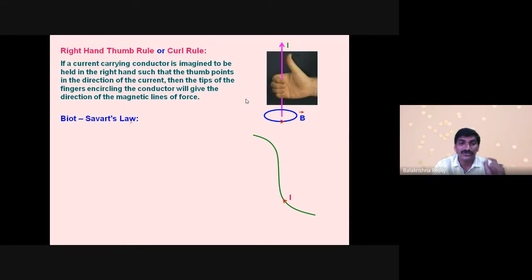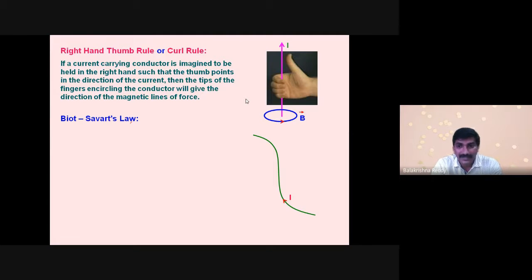the magnetic field produced by a current carrying wire or a conductor. Remember, in electrostatics we have studied Coulomb's law. Coulomb's law is analogous to the Biot-Savart law. Both are inverse square laws. In electromagnetism, the Biot-Savart law is like Coulomb's law in electrostatics. That's why we can now approach it with respect to the inverse square law.